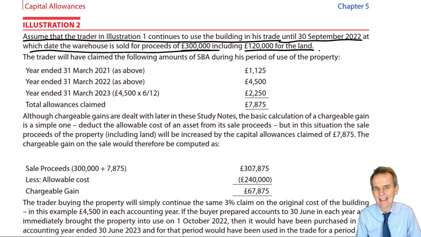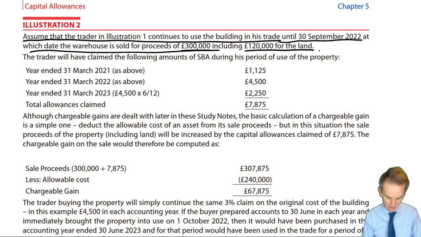But it's not it in the full extent of what happens at that point of sale. Because as we saw in that previous note at the bottom of the previous page, the amount of allowances in total that have been claimed there by the vendor, those allowances will now be added to the sales proceeds in computing the chargeable gain. So let's work it one step at a time. First of all, we need to know which is the accounting period of sale.